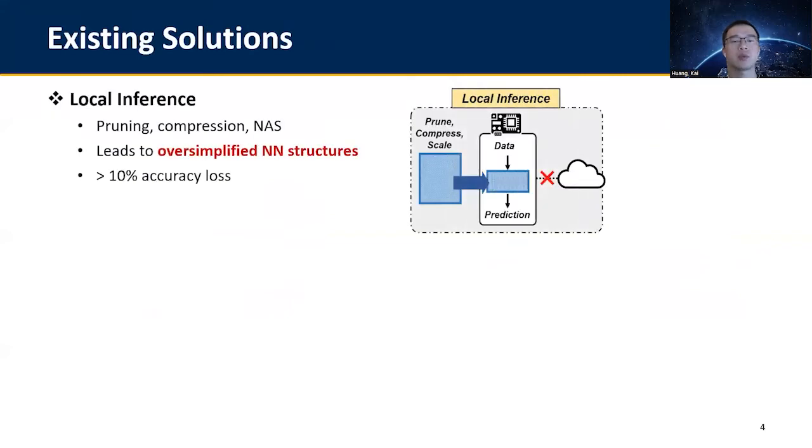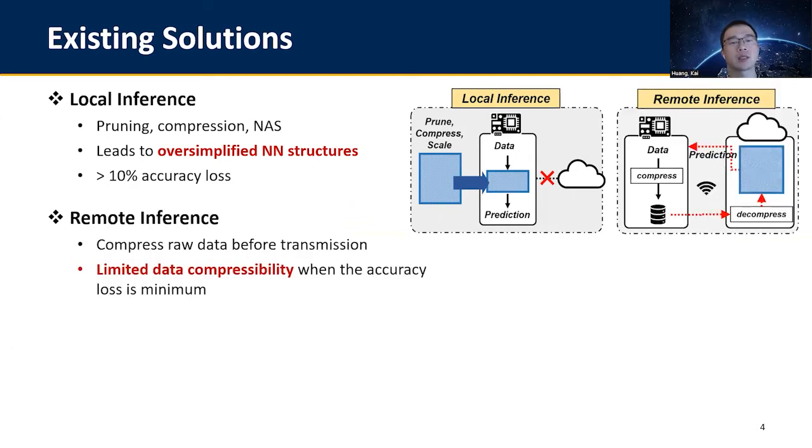To bridge this gap, researchers have used pruning, compression, and neural architecture search to reduce the local neural network complexity, where the blue blocks illustrate the neural networks. However, to fit into the local resource constraints of the embedded devices, these techniques always lead to oversimplified neural network structures and reduce the inference accuracy. Instead, a better solution to avoiding accuracy loss is to offload the neural network computation to a remote server.